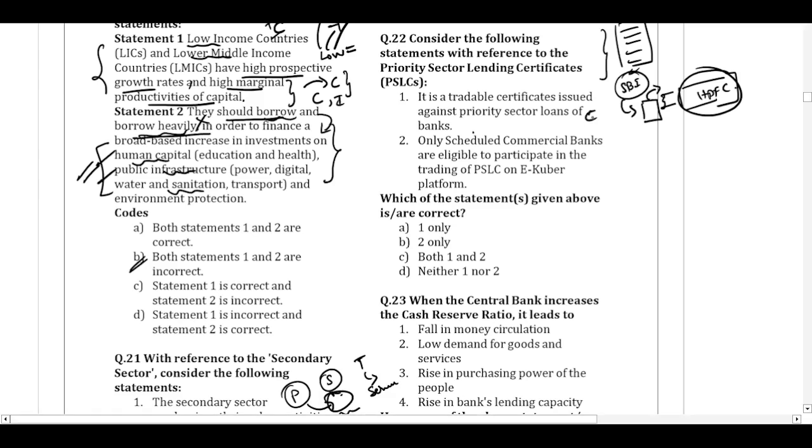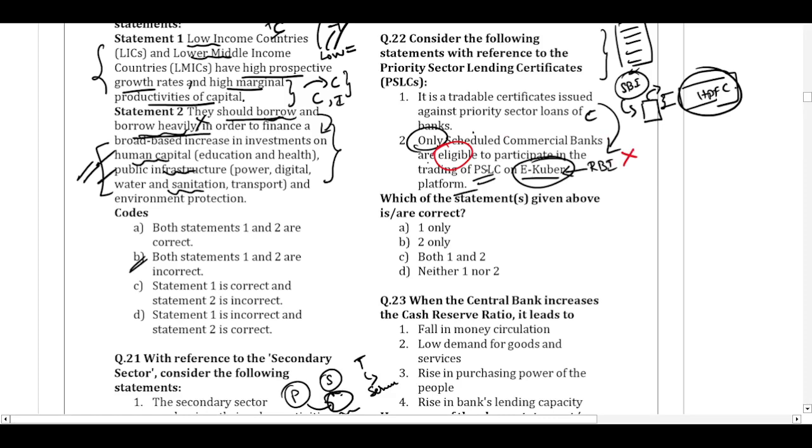That is true, banks can do that. Statement 2 is saying only scheduled commercial banks are eligible to participate in the trading of priority sector lending certificates on the eKuber platform. So in order to trade the priority sector lending certificates, the RBI will do it on the eKuber platform. And the question is saying that only scheduled commercial banks are eligible. That is wrong. Even the RRBs and the cooperatives who are all mandated to do the priority sector lending, all of them can go and trade on the eKuber platform. So this statement will become wrong.